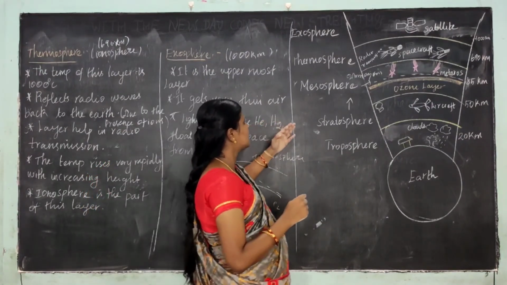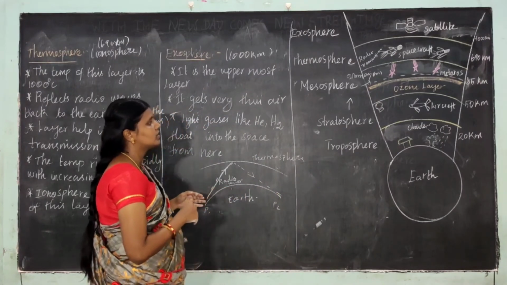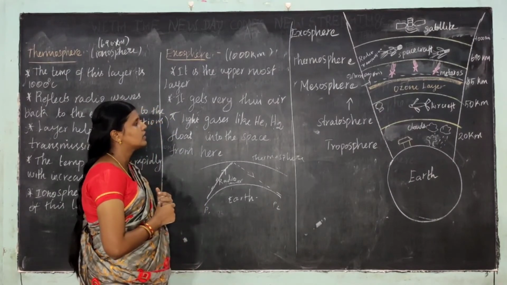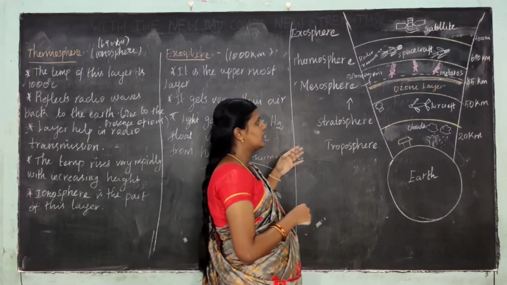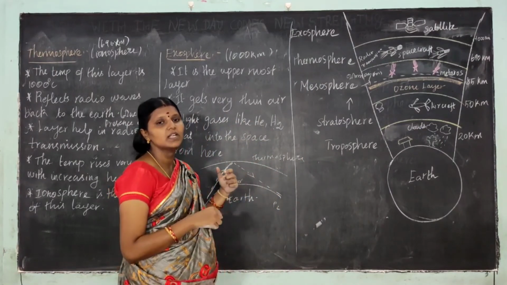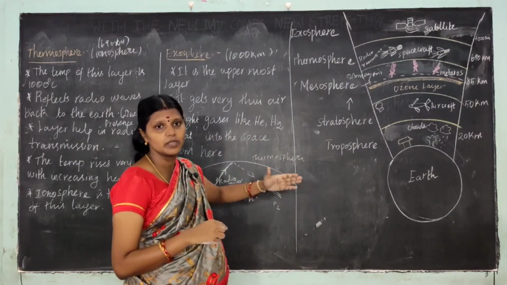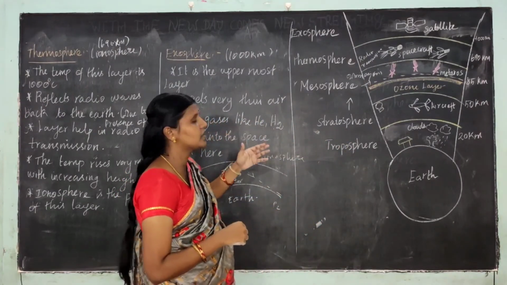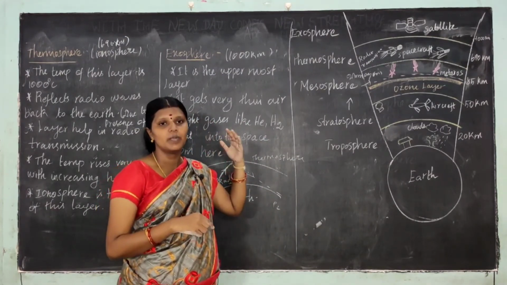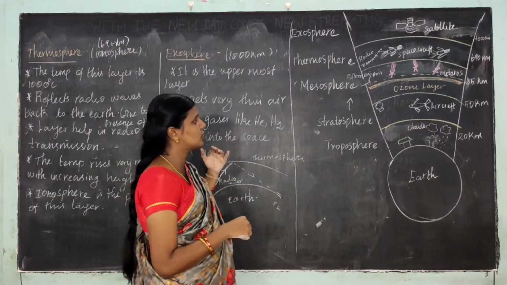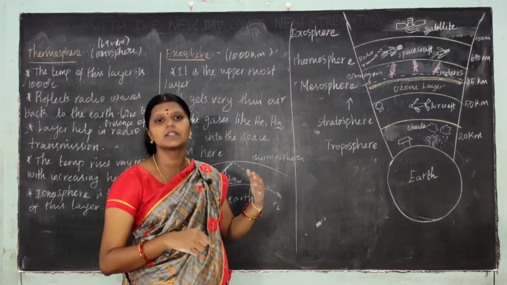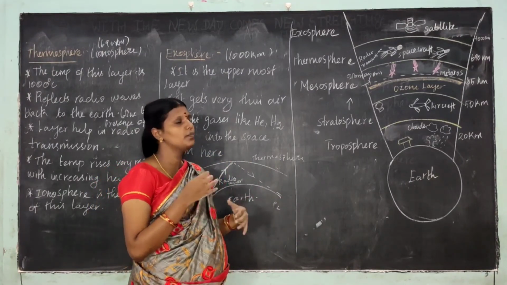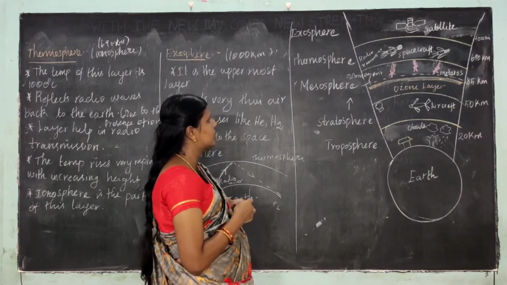Okay, and the next layer is mesosphere. The average height of this layer is 85 km. It contains meteors. It protects Earth from meteoroids, and every day 40 tons of meteors burn and fall towards the Earth. So this layer protects Earth from meteoroids.